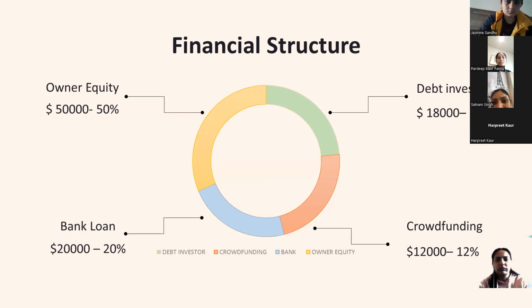The following diagram illustrates the financial structure of the business in detail. It indicates the percentage of the share owned by each party and the amount of money invested by each party. According to the information provided below, it is clear that the owner will bring in $50,000, with each partner investing $10,000 equally to contribute to a total of 50% of the total share value. There is a plan for 20% of the money to be borrowed from the bank in the form of a loan. 18% of the money would be borrowed in the form of long-term debt, and the remaining 12% will be raised through crowdfunding.